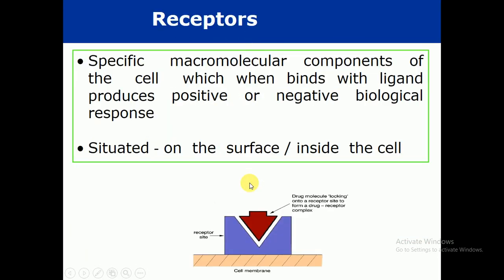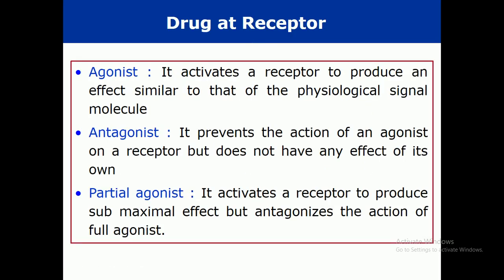Now what is a partial agonist? Partial agonists are those agonists that can activate a receptor to produce a sub-maximal effect but antagonize the action of the full agonist.